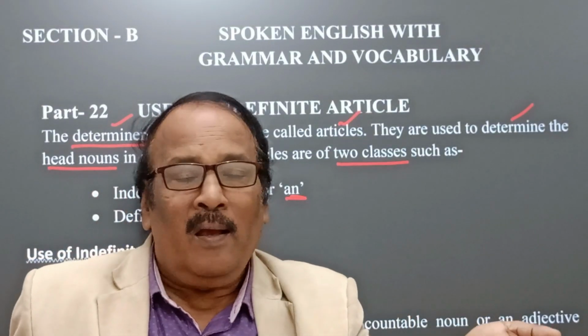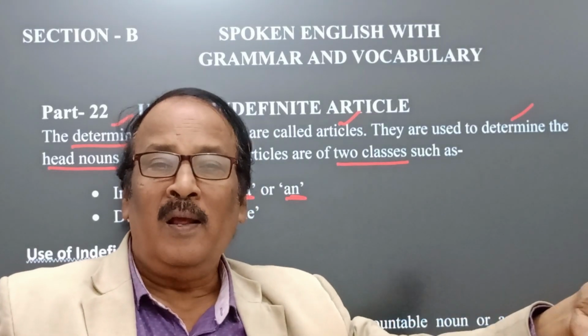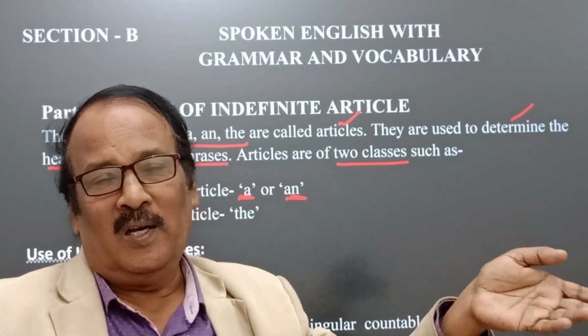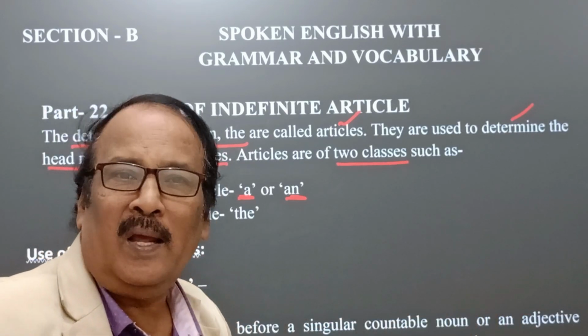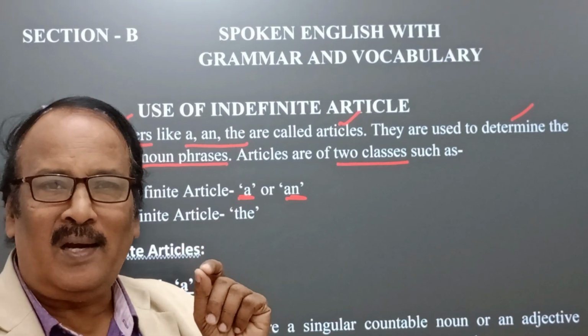It means, give me a pen. Anyone can give me a pen. It means here an indefinite pen. Whoever he is, he can give me a pen. Yes, in this noun phrase, a is here an indefinite article.